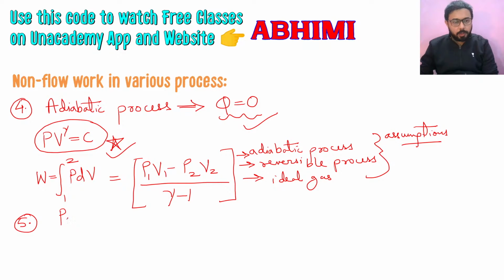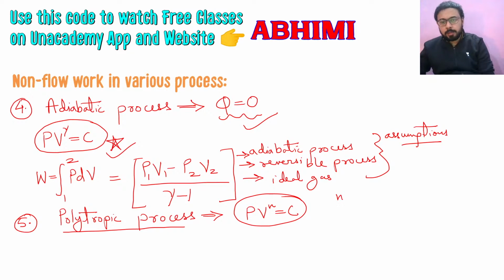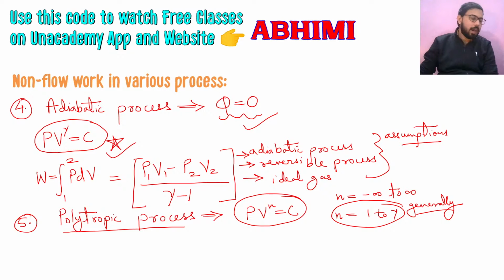So the next is polytropic process. This is the final type of process that we have to study, and for polytropic process we have this formula that is followed by the process, and here n can be anywhere between minus infinity to infinity, but generally it is between 1 to gamma, that is, if we draw all the processes curves, we will find the polytropic process curve between the isothermal and the adiabatic.